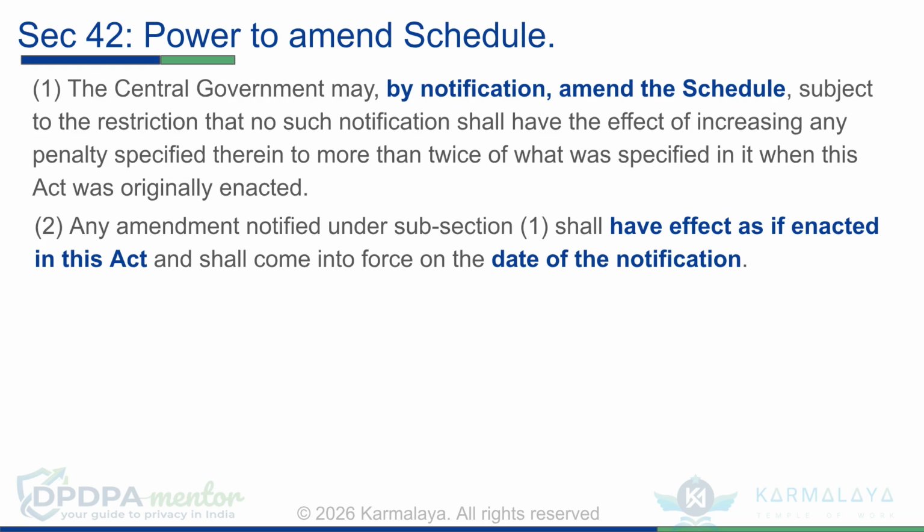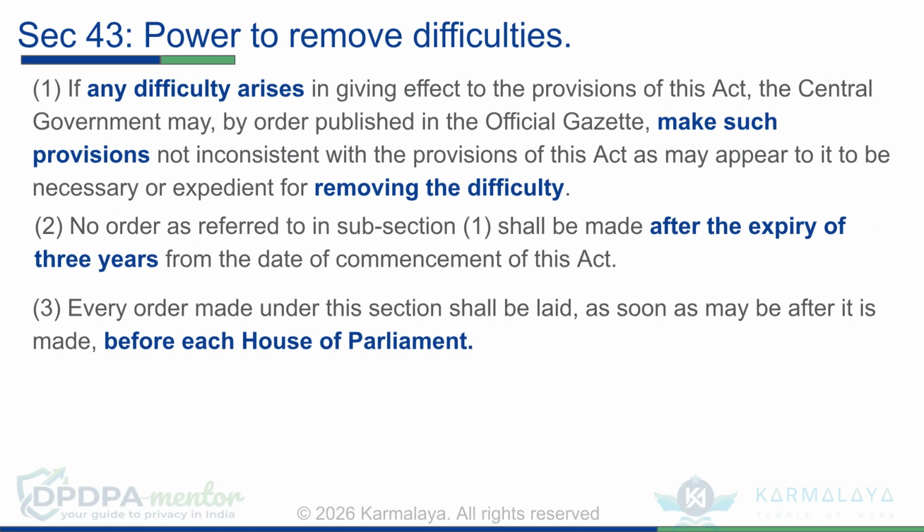Section 42 is about power to amend schedule. Subsection 1 grants the central government the power to amend the schedule by notification. Per subsection 2, any such amendment cannot increase a specified penalty to more than twice the amount originally enacted in the Act. Section 43 is about power to remove difficulties. Per subsection 1, if any difficulty arises in implementing the Act, the central government may issue an order in the Official Gazette to make necessary provisions, as long as they are consistent with the Act. Per subsection 2, such provision can be made only up to 3 years. The order needs to be laid before each House of Parliament, as per subsection 3.